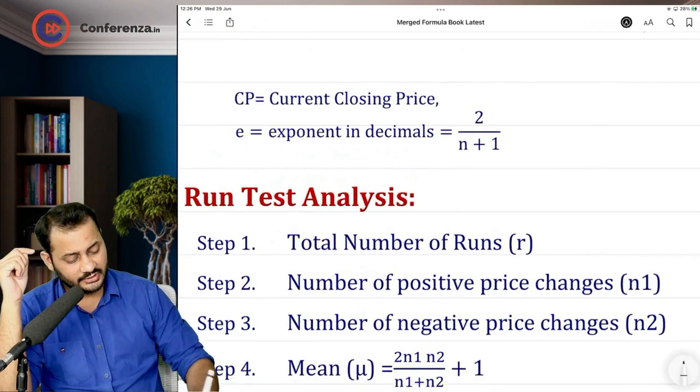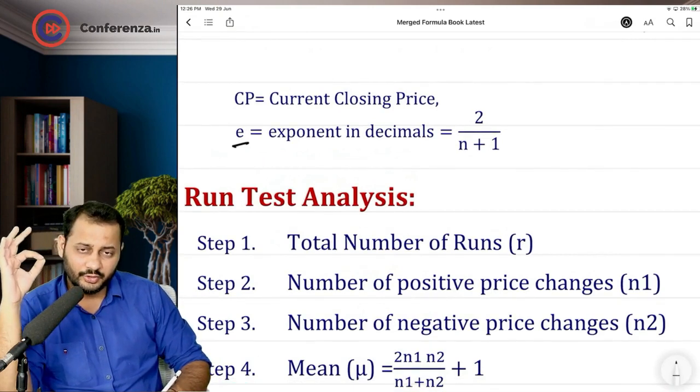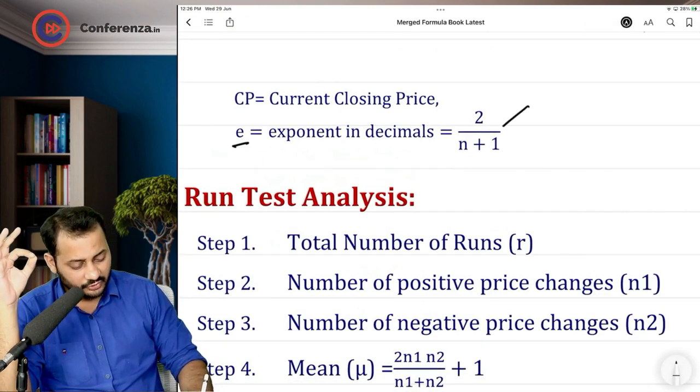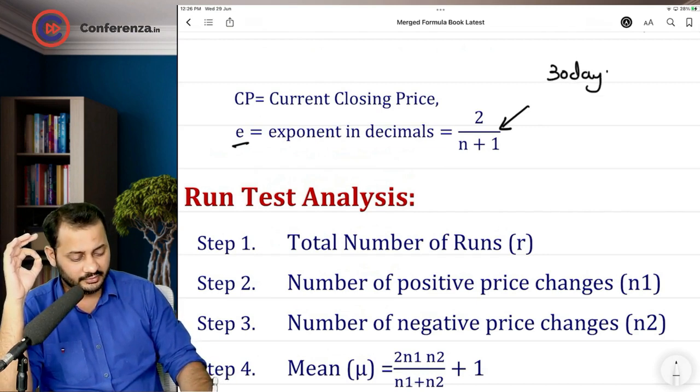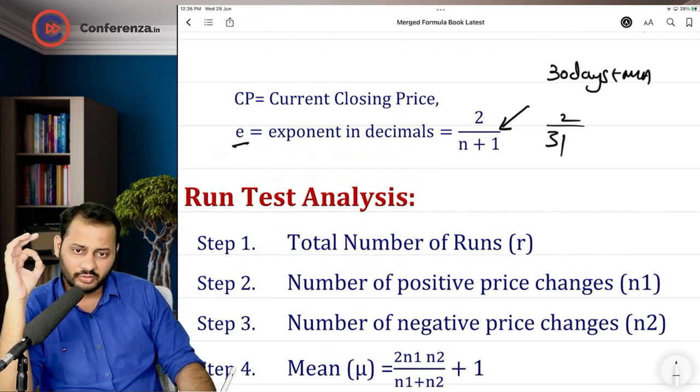If the exponent is given in the question, use that. If it is not given in the question, this should be the formula. So if you want to calculate 30 days EMA, 2 divided by 31 should be the formula.